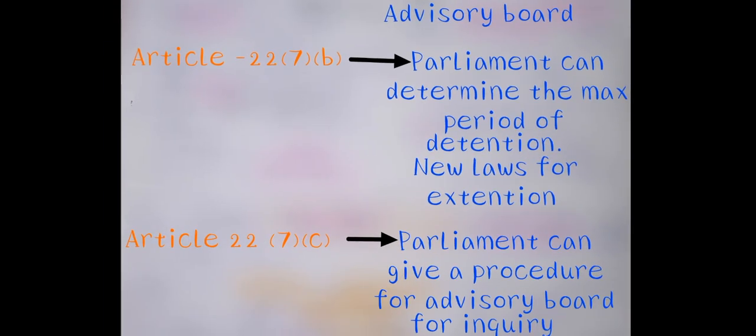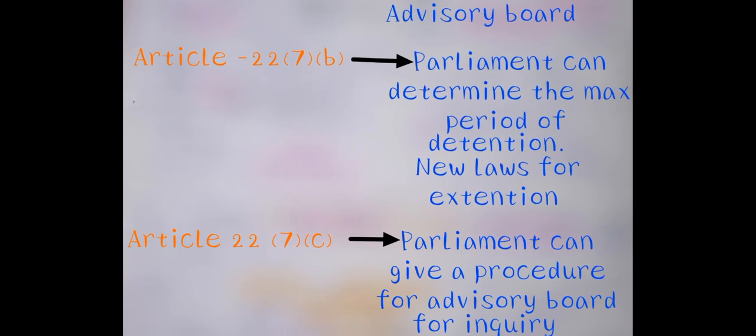Another one, Article 22 Clause 7 Subclause B, talks about Parliament being able to determine the maximum period of detention. Parliament can determine the maximum period of detention, and it can make any new laws for the extension. This is Article 22 Clause 7 Subclause B.